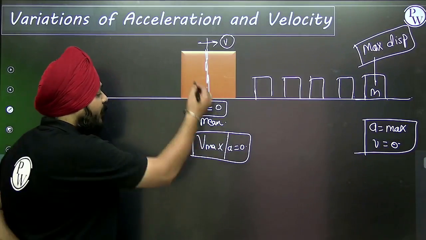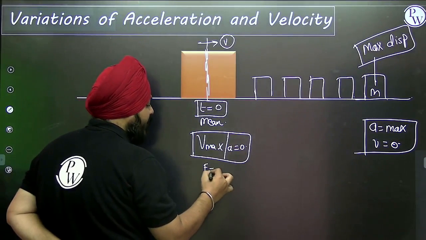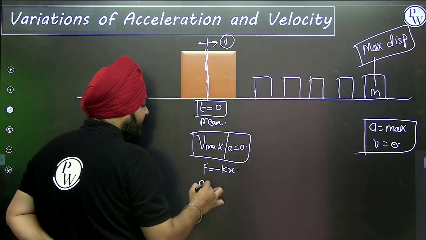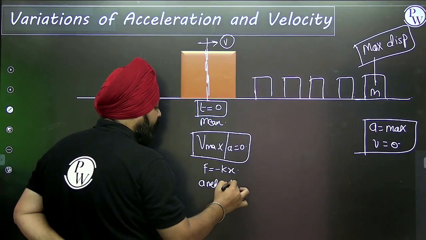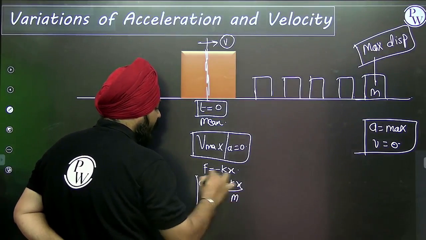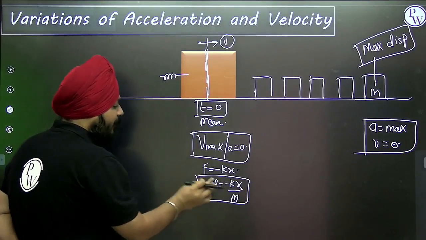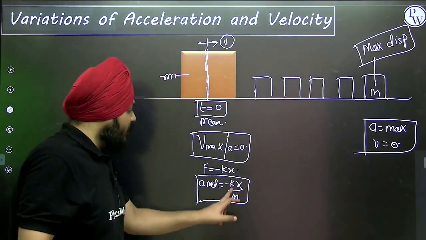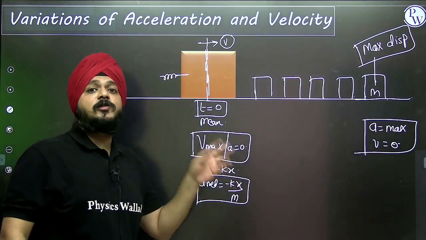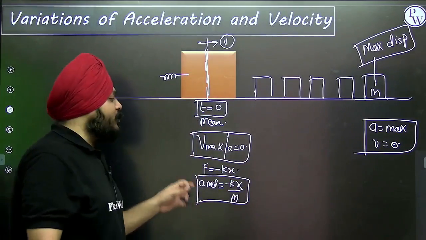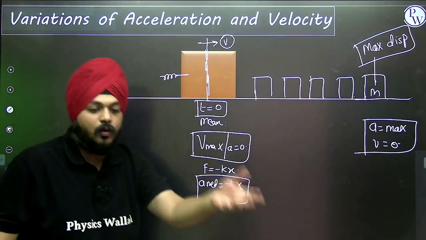Why is acceleration 0? Because F is equal to minus kx, so net acceleration is equal to minus kx by m. Suppose this is attached to the spring; we are not having any kind of elongation, x value is 0. The spring is in its natural length. That's why at this position the acceleration is 0.